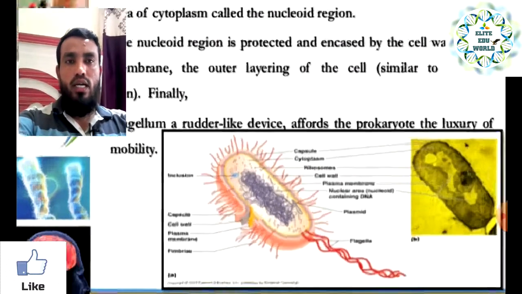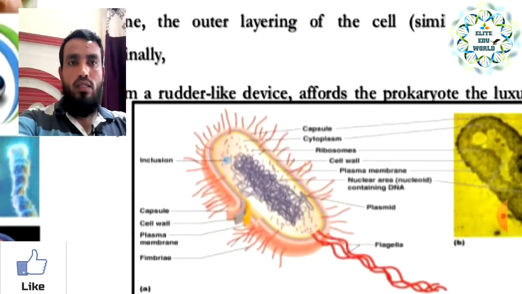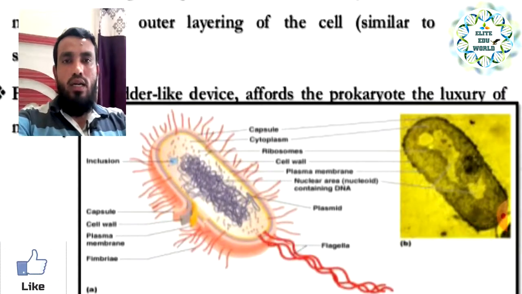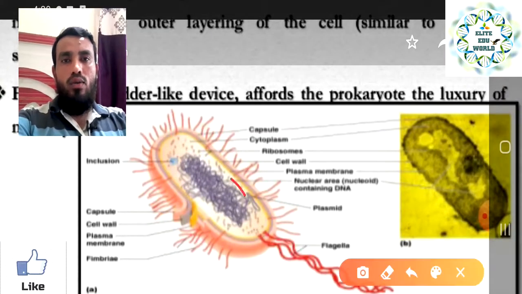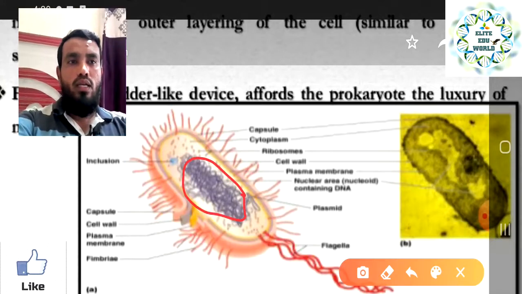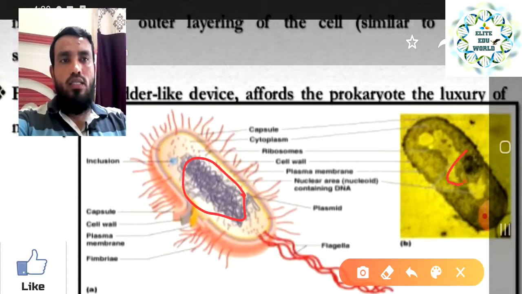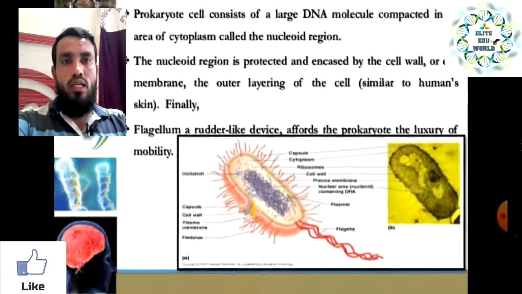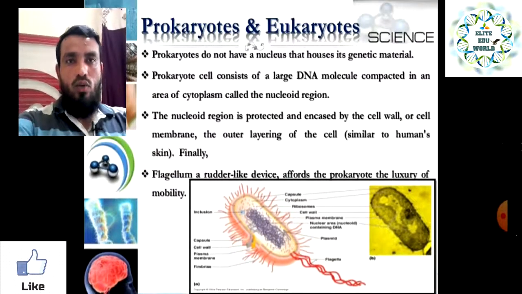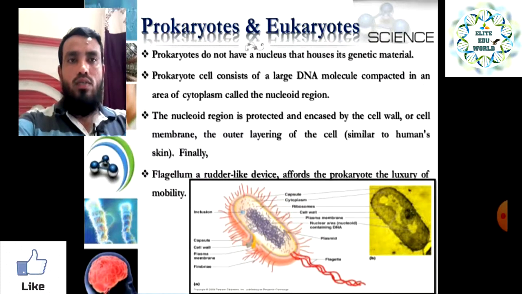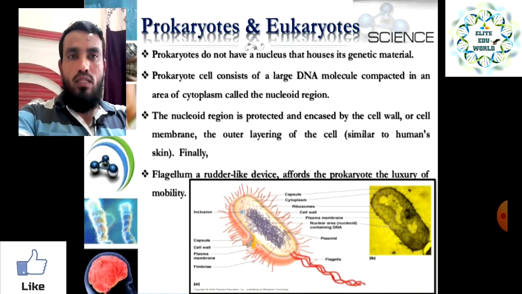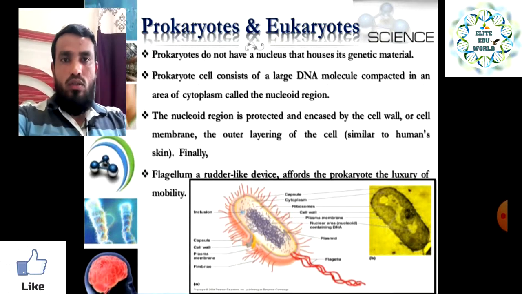If you see this diagram, this is for the prokaryotic cell and the other one is for the eukaryotic cell. The prokaryotic cell doesn't have a proper nucleus like the eukaryotic cell has. There the genetic material is just covered, and that is called the nucleoid. So a prokaryotic cell consists of large DNA molecules compacted in the cytoplasm called the nucleoid.